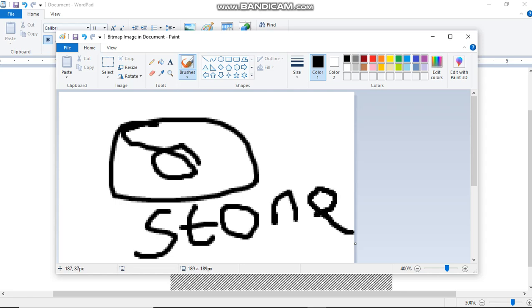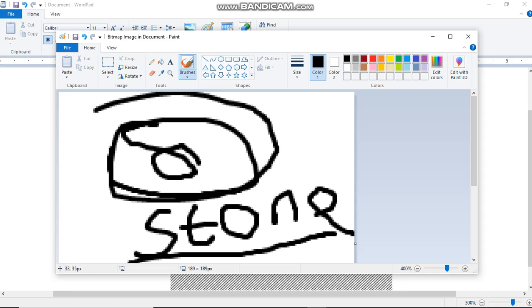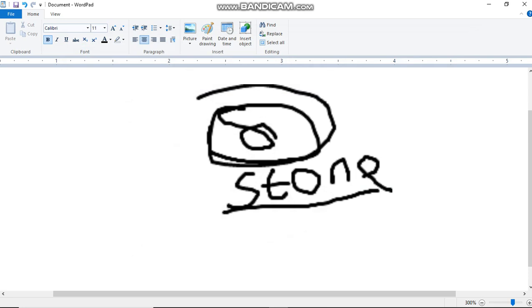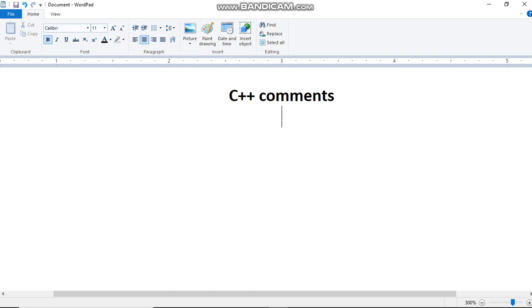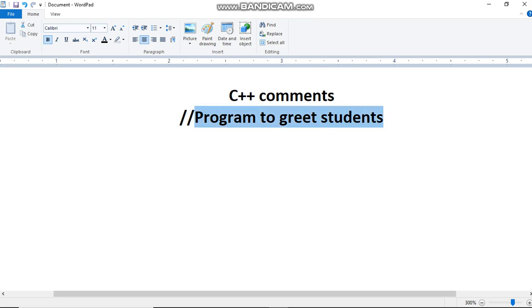Okay, so this becomes a comment. The whole of this becomes a comment, and then this one becomes the object we're talking about. The same applies in C++: we can have comments that describe what our program is actually doing. So if I come here and say, program to greet students, and I write a statement like this before I write my program, it means you will know that this program greets all the students. Then I go on to write my program like that.